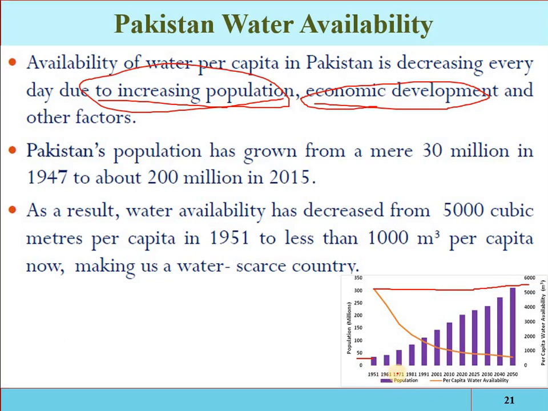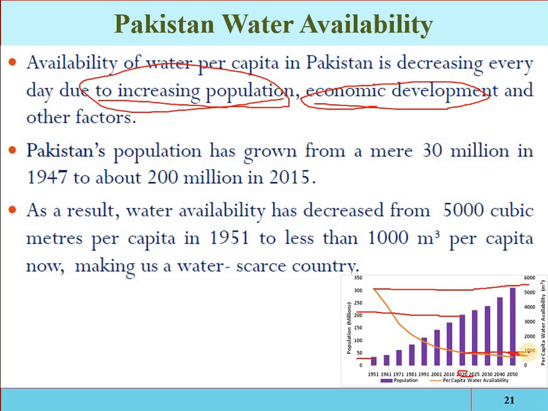Now see, according to the census, the population is increasing. Now we are here at 2020, and the population is more than 200 million. And how much water is available per head? That is less than 1,000 cubic meters, and that is the alarming situation.